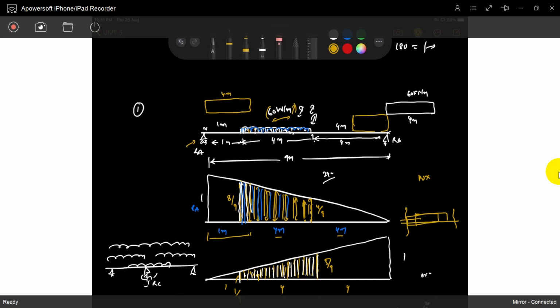Mostly it is on bridges. Vehicles carry too much load, and they move from one support to the other. With traffic jams, loads are positioned somewhere, and we have to find in which situation RA is maximum and the shear force at a particular section is maximum. For every location we have to find the maximum shear force, and we design every section for those maximum shear forces so that the total span is safe.